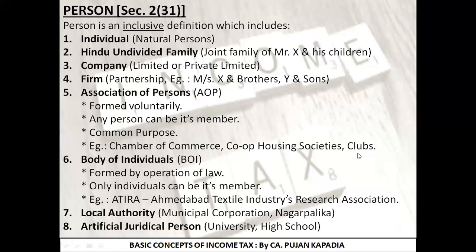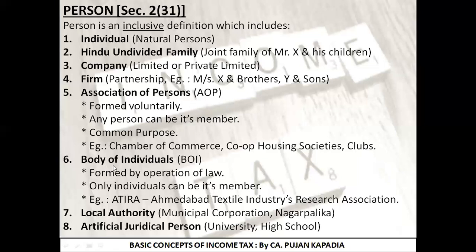Third is clubs. Any clubs which are formed, for example, a book club, are formed voluntarily. Any person can be its member, and why is it formed? For common people to inculcate the habit of reading, for which I have formed a book club. So any club will also be part of association of persons. I hope I am clear with the topic of association of persons.